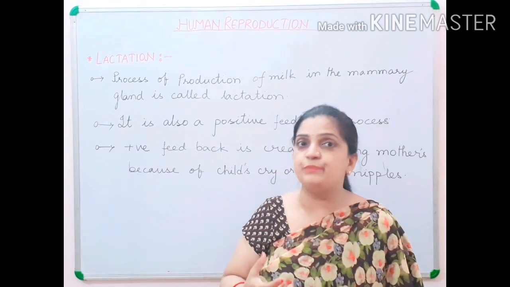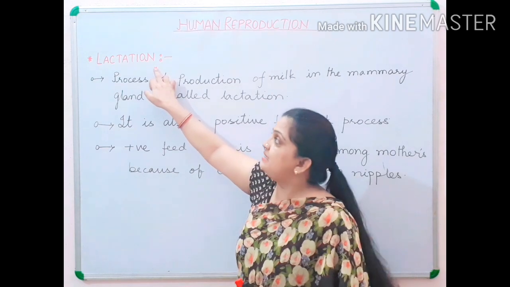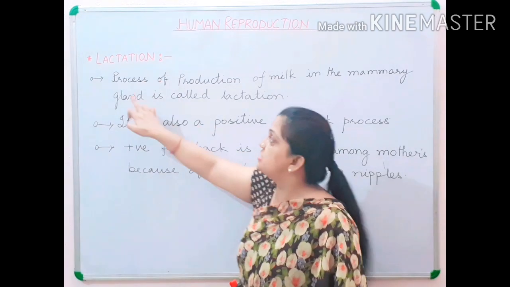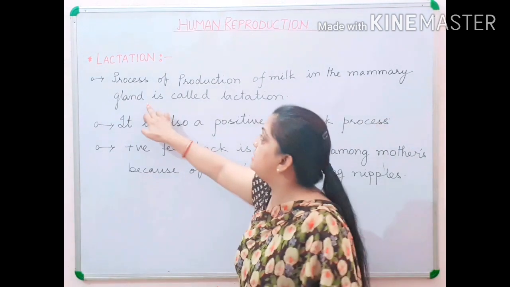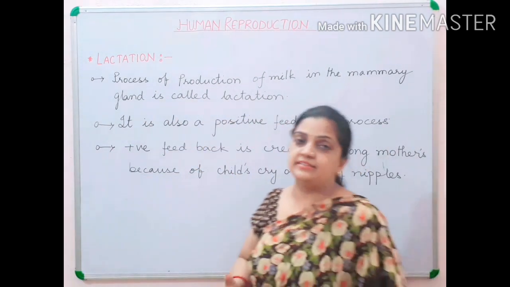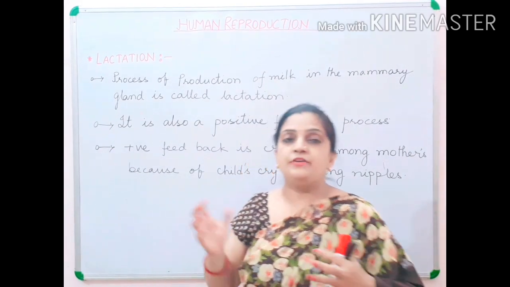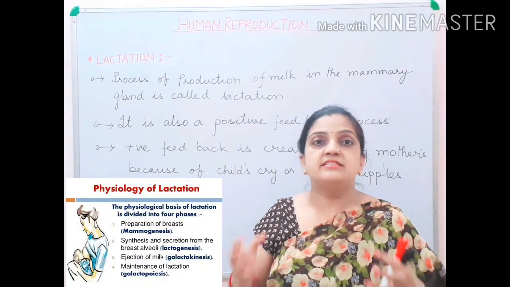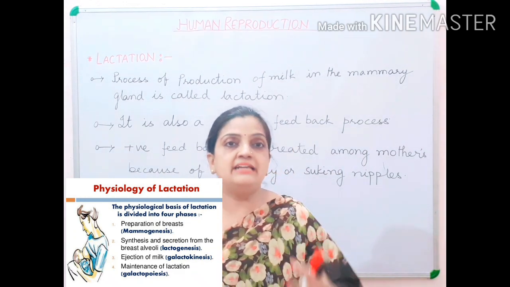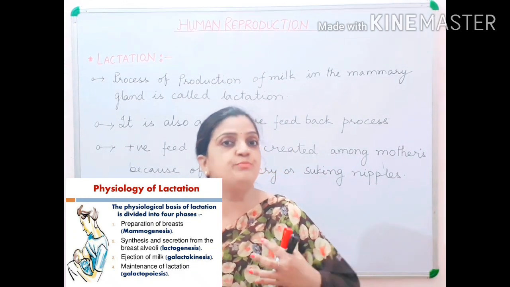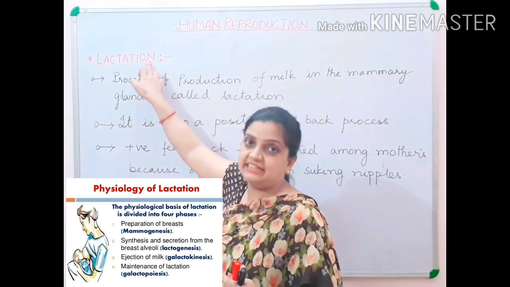From that type of sugar, the term lactation has been taken, and lactation is a process of production of milk in the mammary glands of the mother. So after the birth of the child, the mammary glands start producing milk, and this process is called lactation.